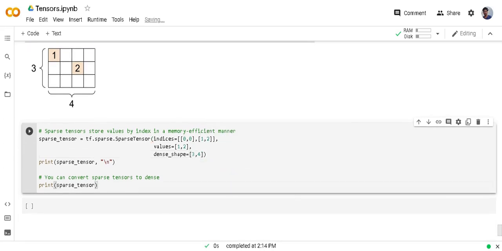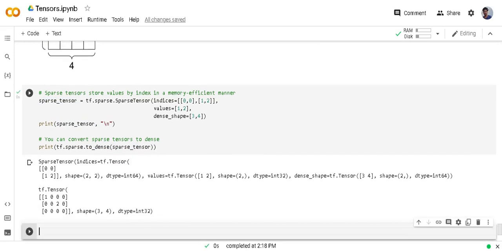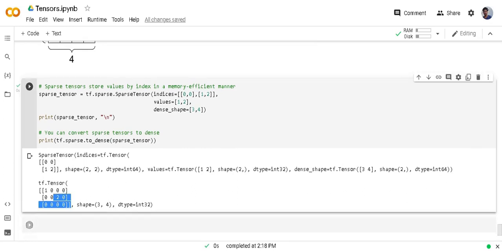To print the complete sparse tensor, there is a function tf.sparse.to_dense. Now this will print the complete sparse tensor.